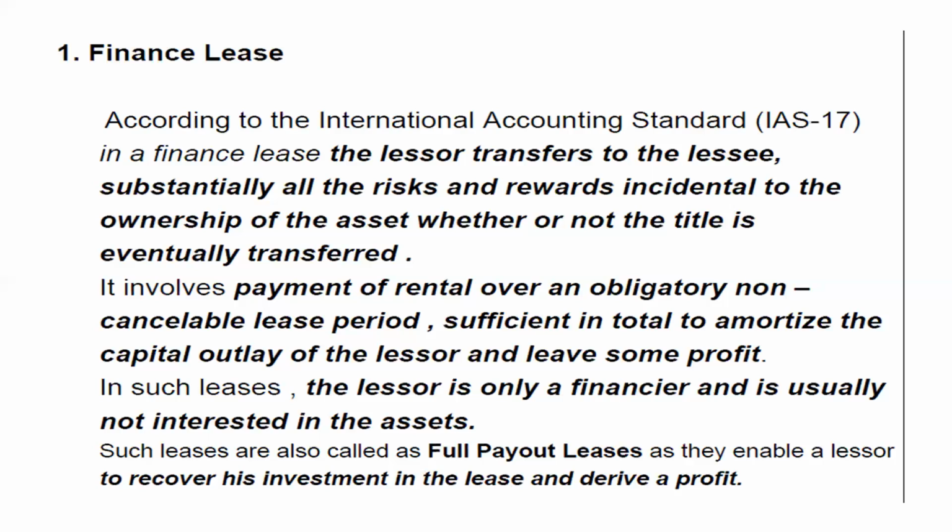So all the risks and rewards incidental to the ownership of the asset, whether or not the title is eventually transferred, lie with the lessee. It means that any profit or reward that comes out of the asset is enjoyed by the lessee, and the lessor is in no way concerned with all that. His interest is only in investing money in the asset and providing that asset to the lessee, and the lessee pays the rentals on that particular asset to the lessor.